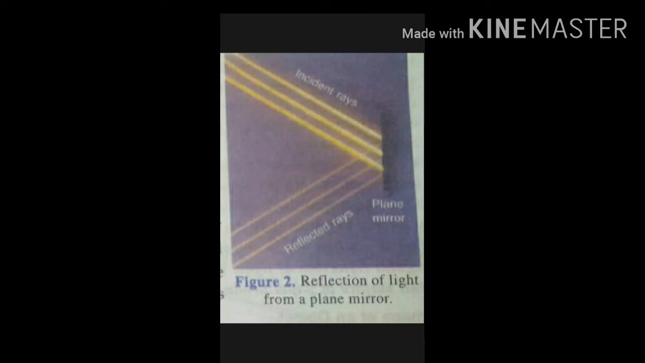There are two types of images that can be formed with light: real images and virtual images. The image which can be obtained on a screen is called a real image. The image which cannot be obtained on a screen is called a virtual image.